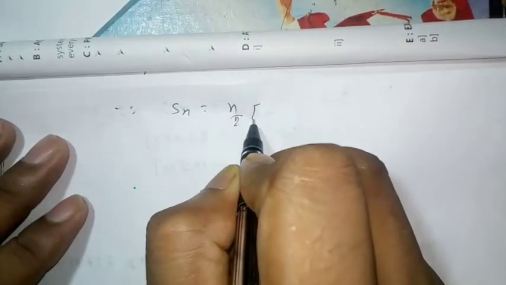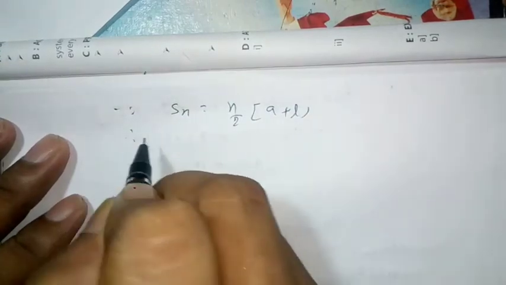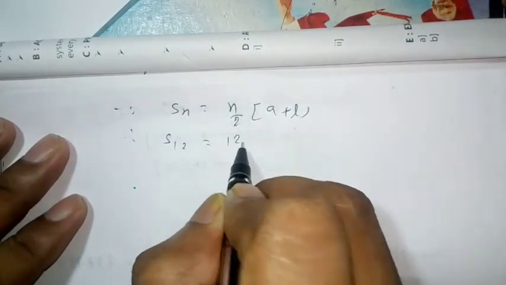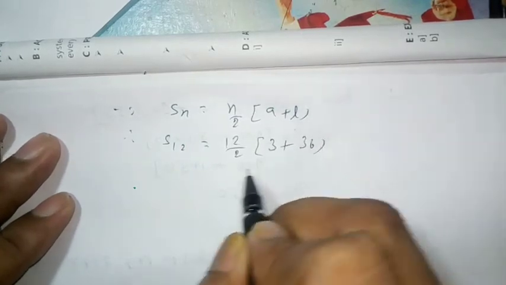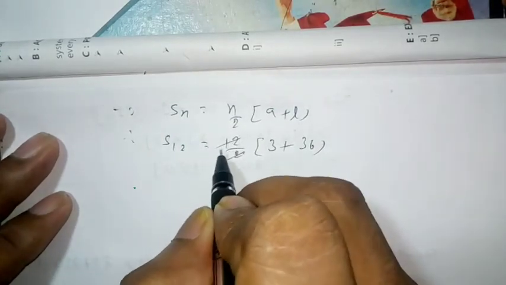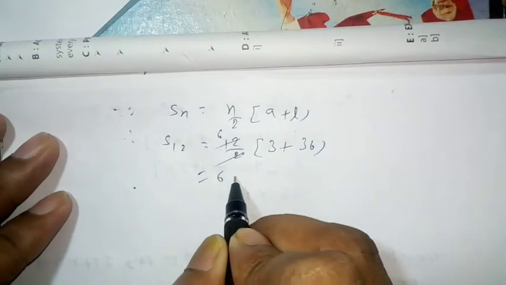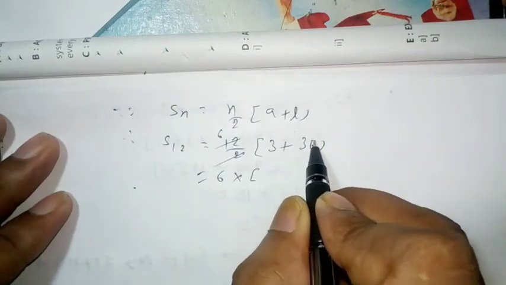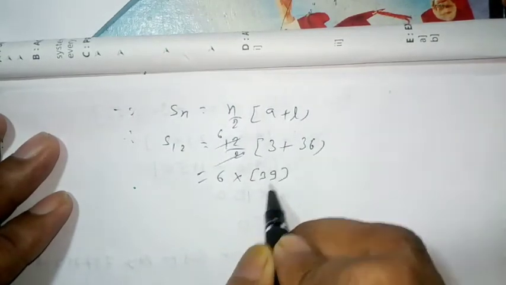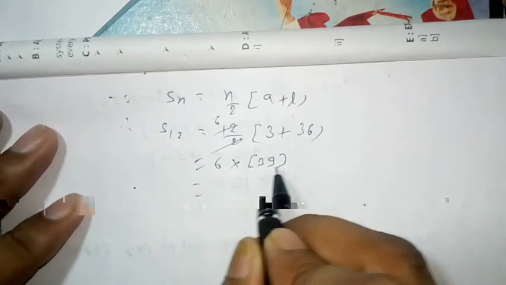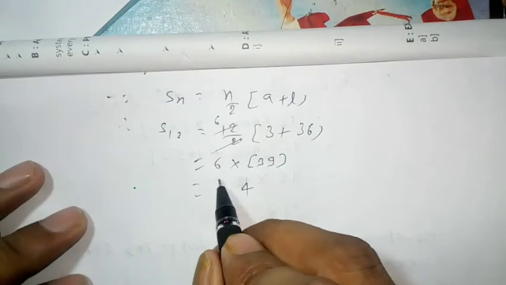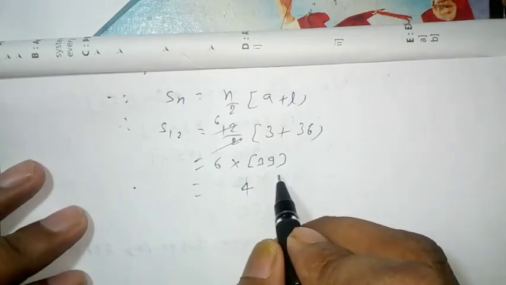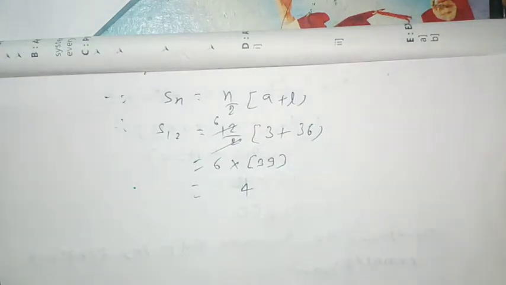Because Sn is equal to n by 2 into A plus L, therefore S12 is equal to 12 by 2 into 3 plus 36. 12 divided by 2 is 6, so 6 into 39 is equal to 234.